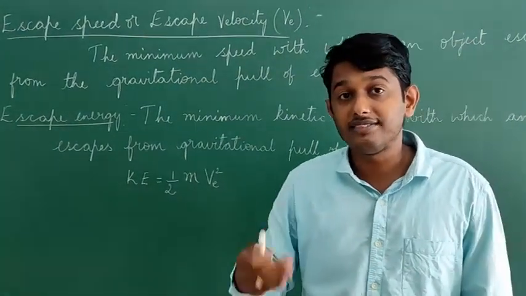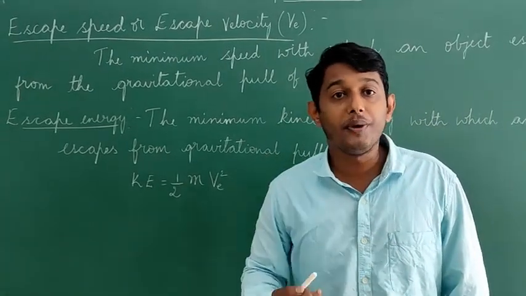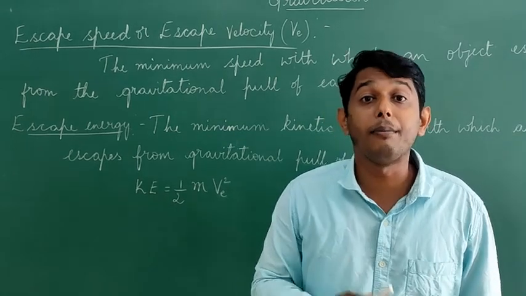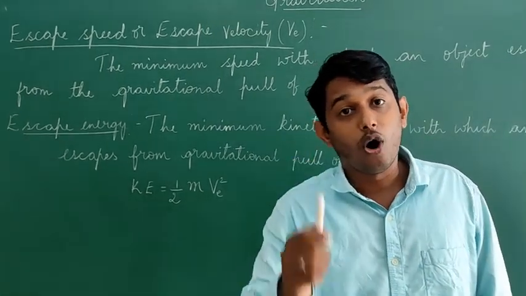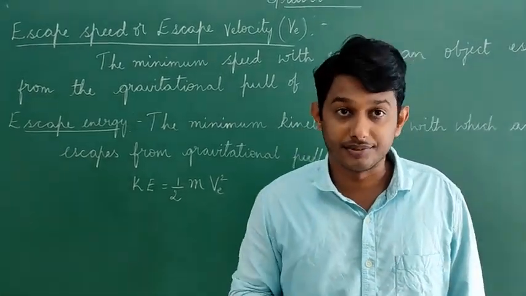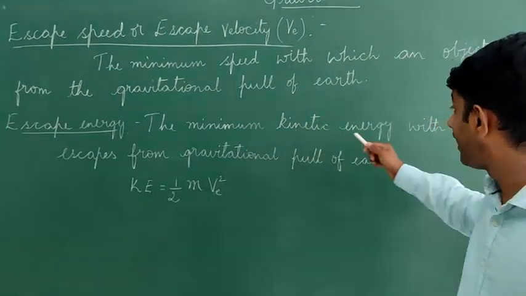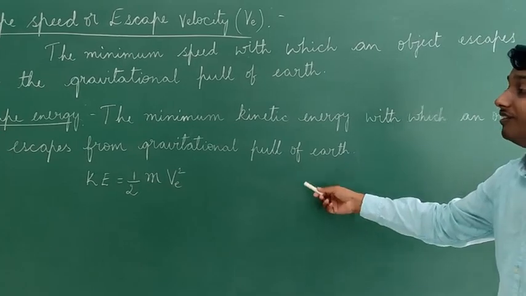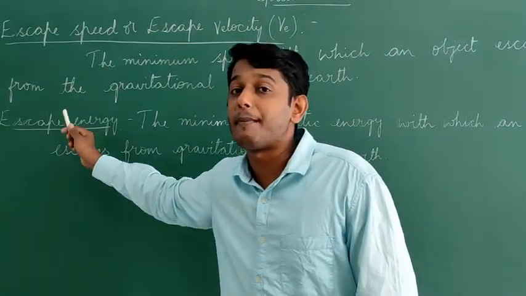To gain that velocity, it should be given a minimum amount of kinetic energy also. Without that minimum kinetic energy, the object can never go out of the earth. That minimum kinetic energy with which an object escapes from the gravitational pull of earth is known as escape energy.